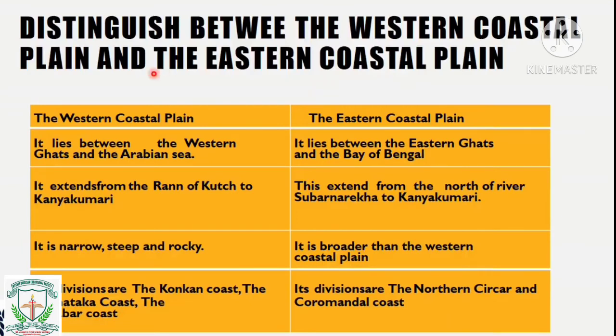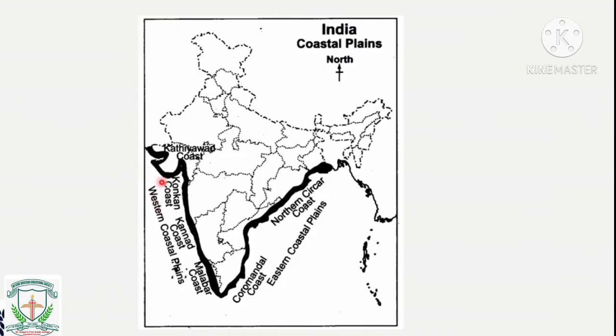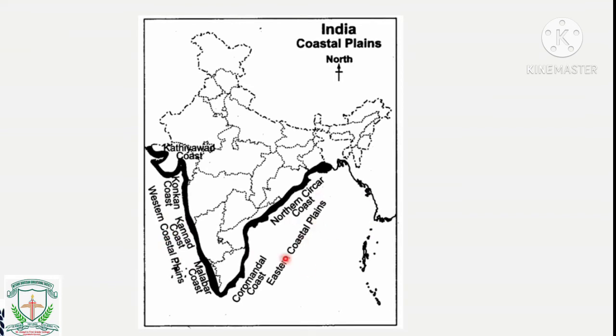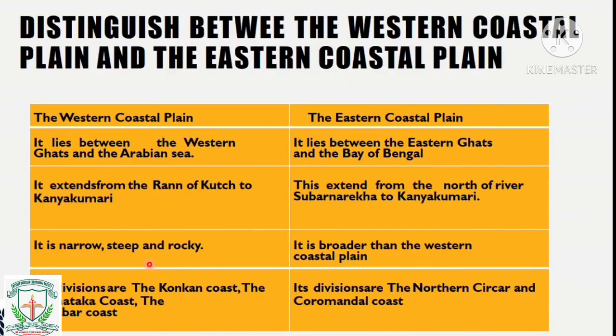Yes, now we shall see the difference between the western coastal plain and the eastern coastal plain. The coastal plain is nothing but the dark region what you can see here, which is surrounded by the water. We call it the coastal plains. We are having the western coastal plain here, which is on my left side, and the right side is the eastern coastal plain. Here the eastern coastal plain is by the Bay of Bengal, and the western coastal plain is by the Arabian Sea.